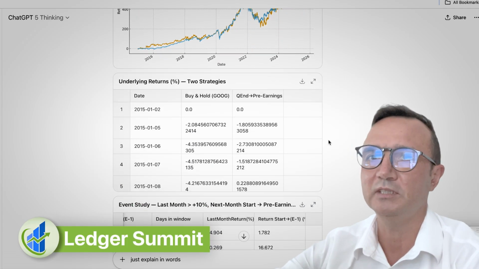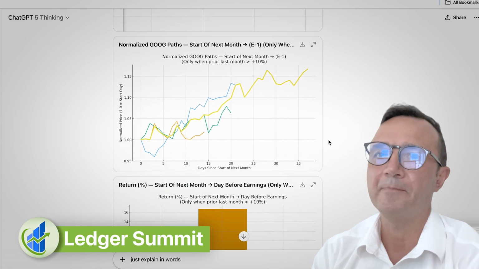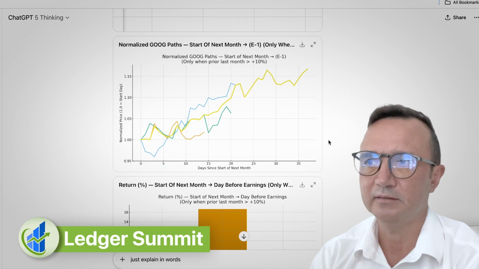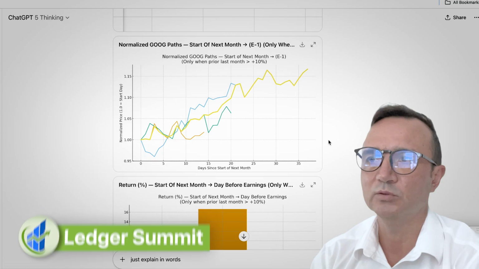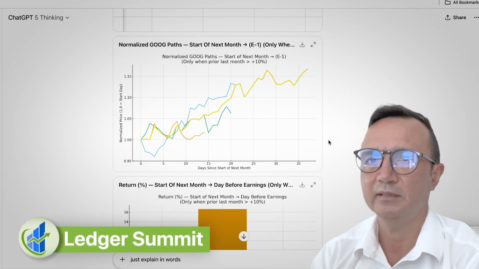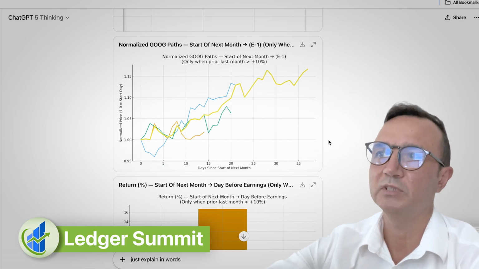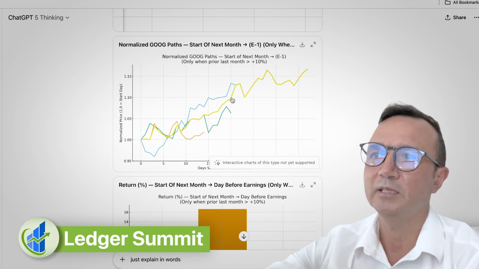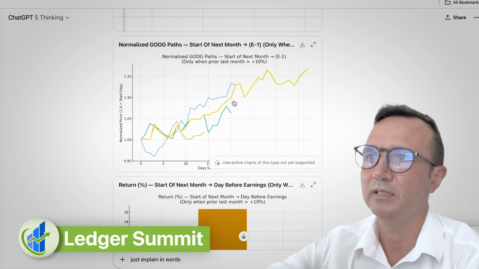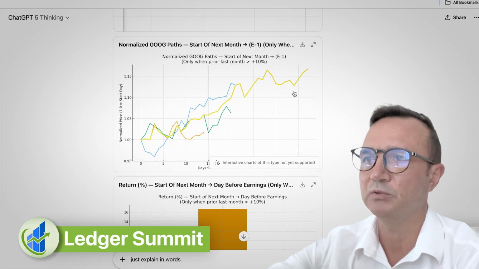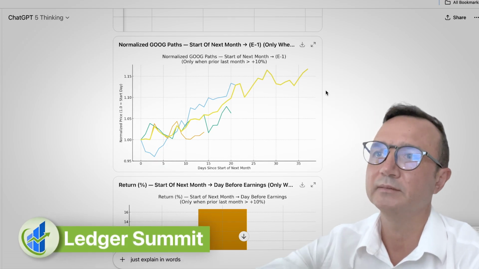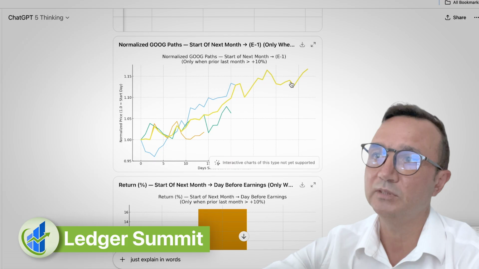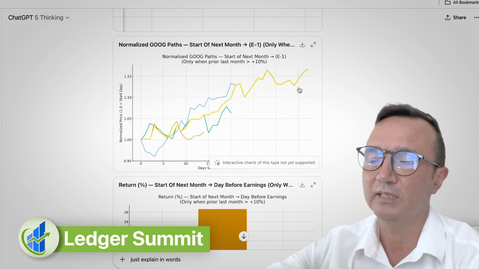And ask ChatGPT to look at other instances in history in the last 10 years to see what happened to Google stock prices when they suddenly increased in the last months of a quarter by more than 10%. What happened afterwards? And you see, it didn't happen many times. ChatGPT was able to find 3 different scenarios where it happened in the past, and it developed this graph. You can see it's still actually going up.